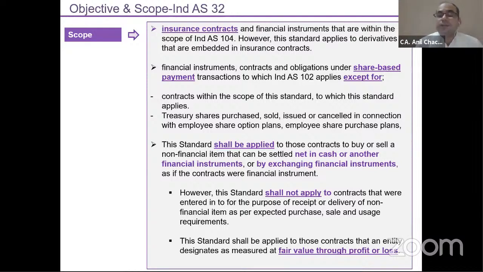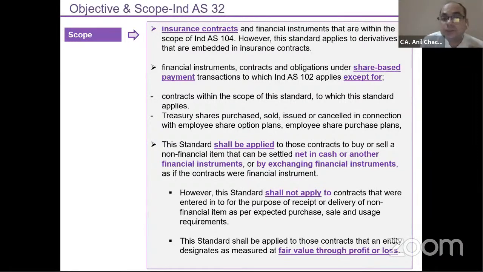If your intention is to settle on a net cash basis, meaning you don't want to buy or sell on a physical delivery basis, then this standard will get applied, because that part will be covered under the derivative part. Only in that case will this standard get applied, whether it's 32 or 109. But an exception has been mentioned: if you want to take delivery for your own expected usage purpose, then this standard will not get applied.